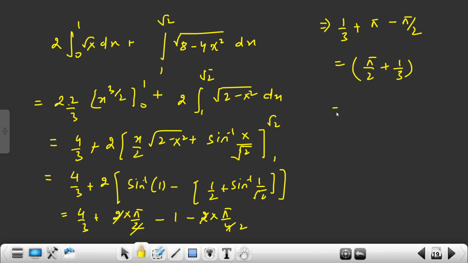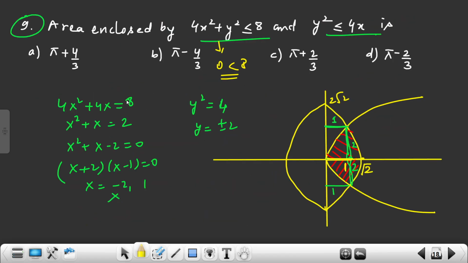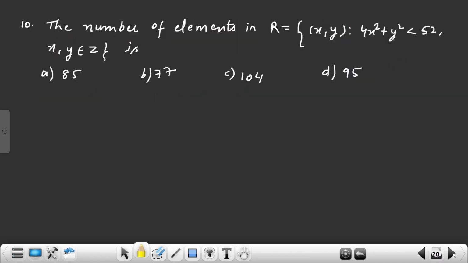Now let's multiply with the 2 for total area. So it is pi plus 2 by 3. This is the total area, pi plus 2 by 3, C option. So very easy problem. If you have done the old NCERTs, the problem was mentioned of this type there. Exemplar also you can take as a reference.